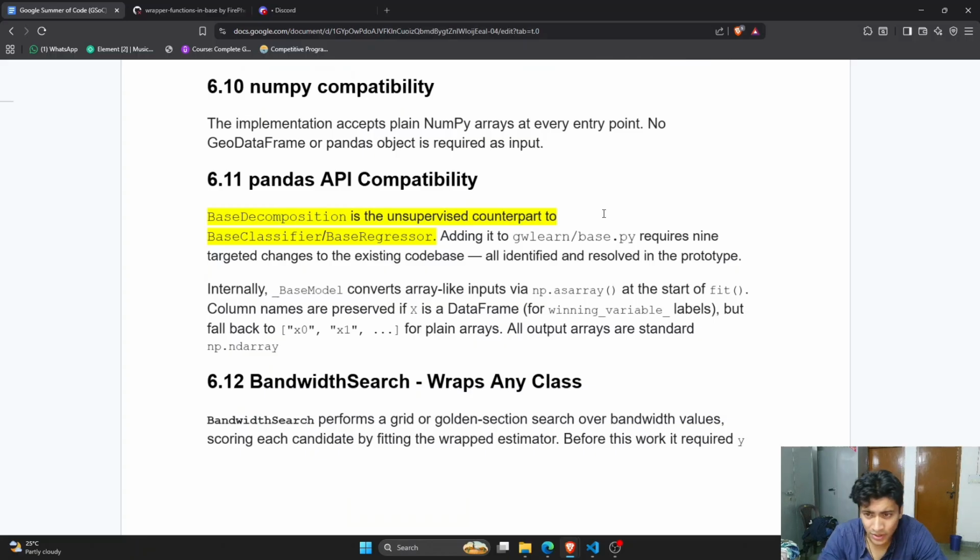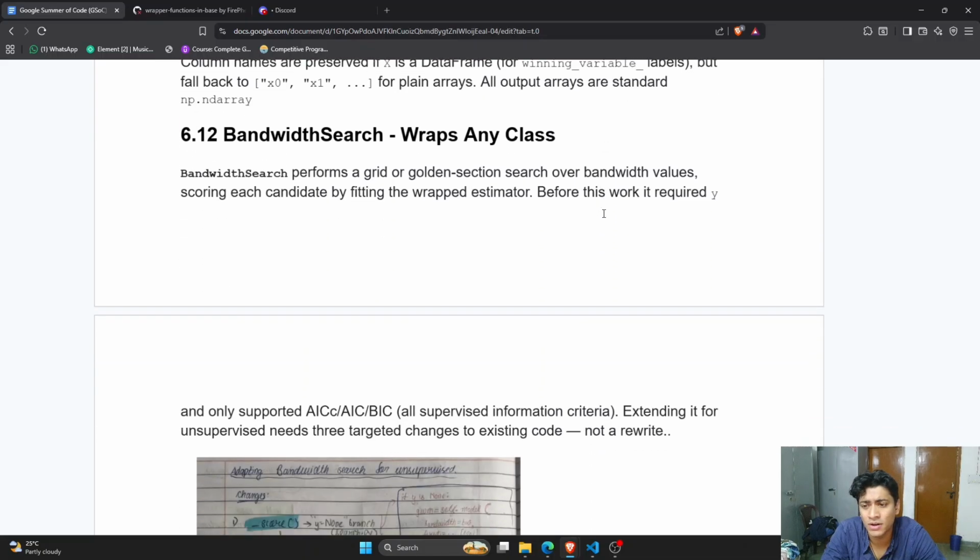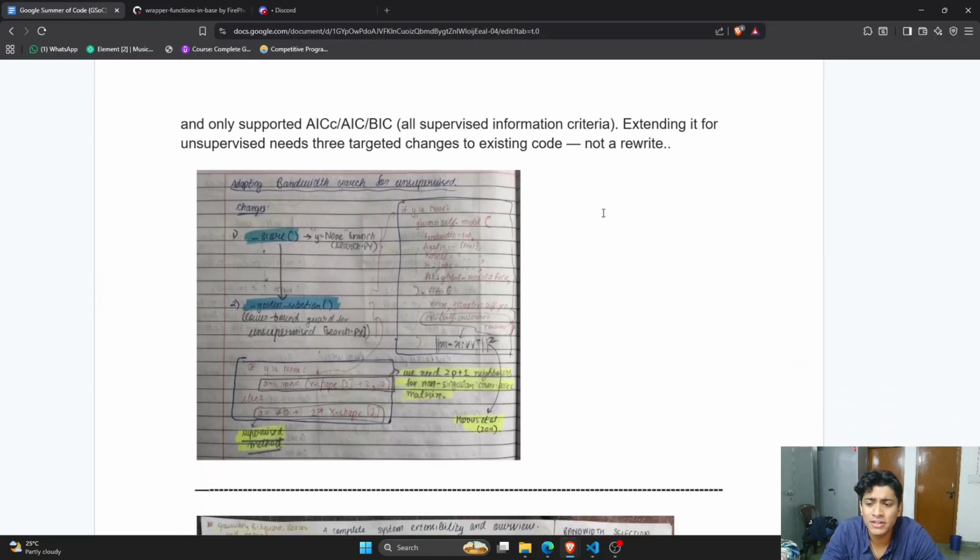About NumPy compatibility, the input points that we are using are NumPy arrays only. They're either GeoDataFrames or maybe pandas objects as well, right? And we discussed pandas API compatibility. We can use pandas. And bandwidth search basically wraps any class.